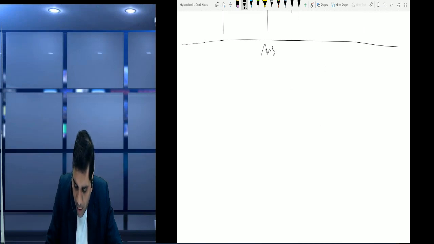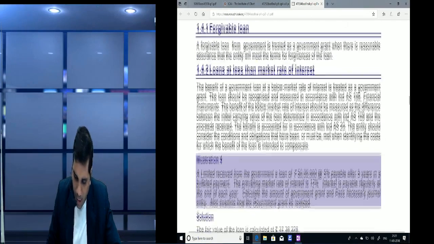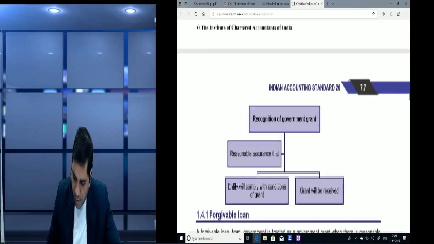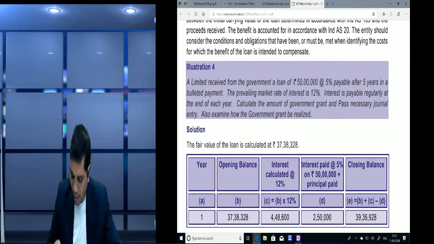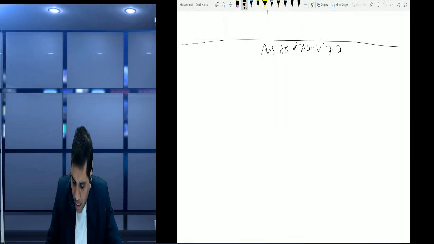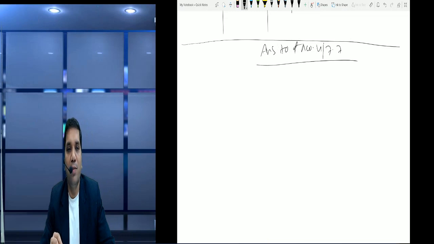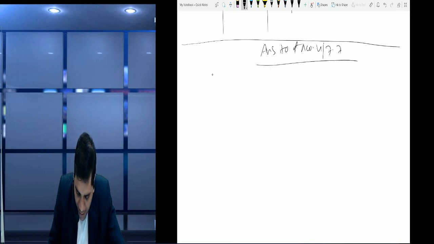Answer to question number 4. What is the page number, friends? As per the latest module, the page number is 7.7, because I had just downloaded it. And friends, be careful about the question number and page number, because the institute is regularly changing it. Whatever amendment they feel, they immediately change it.